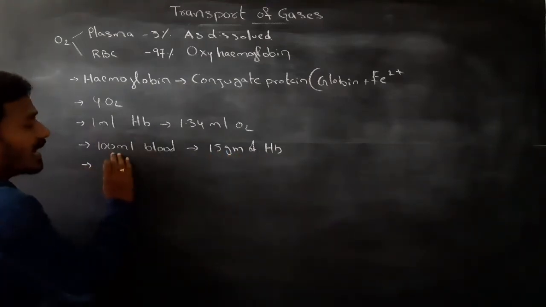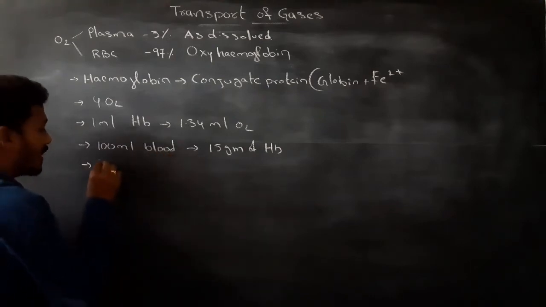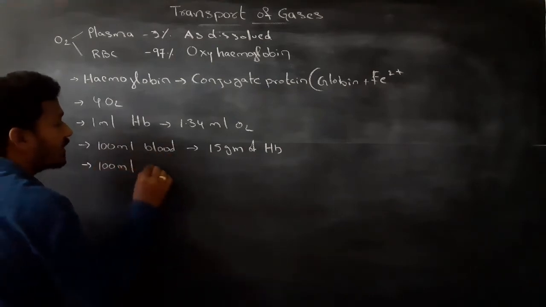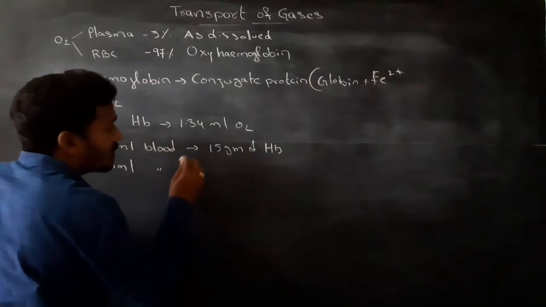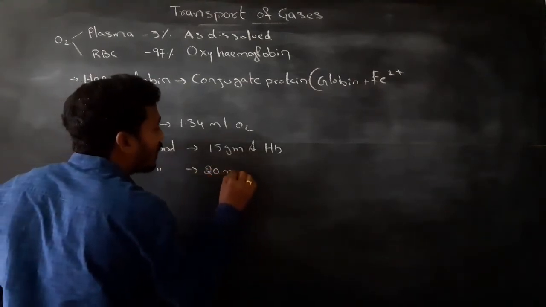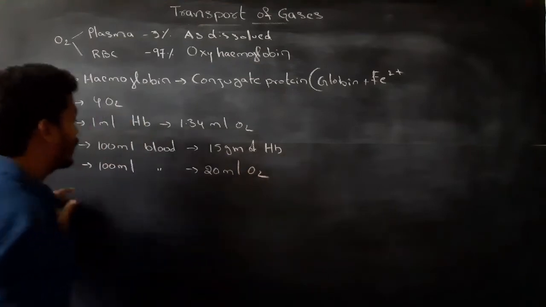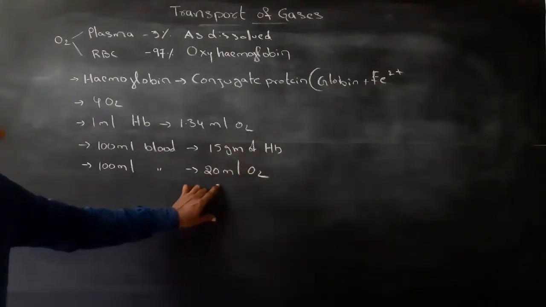So 100 ml of blood carries 20 ml of oxygen.